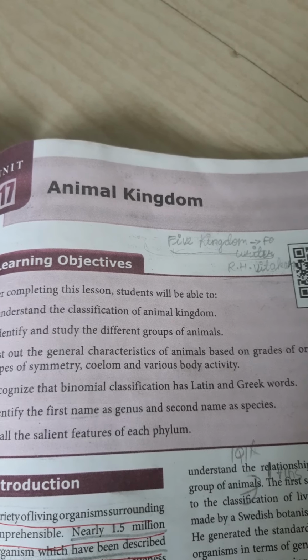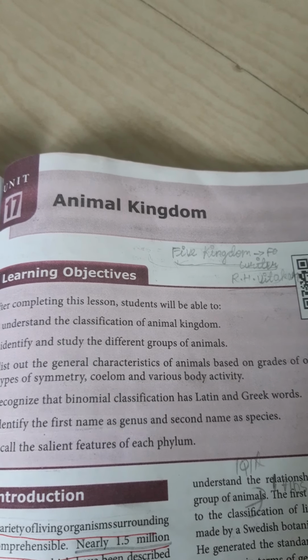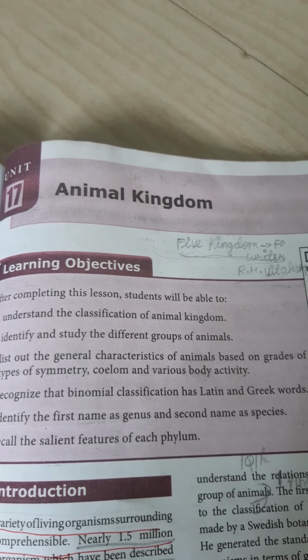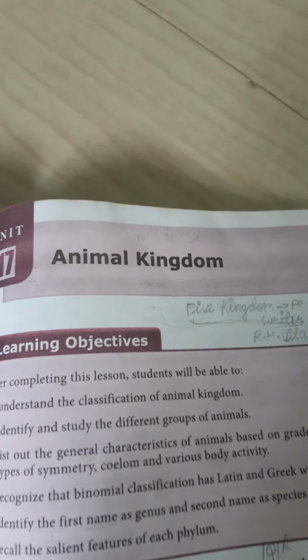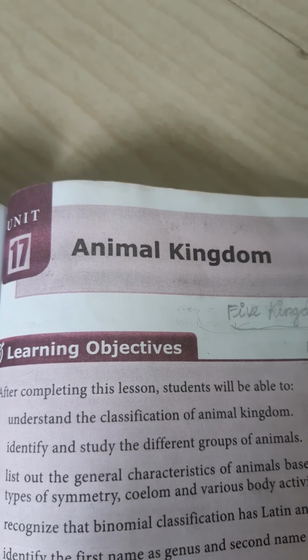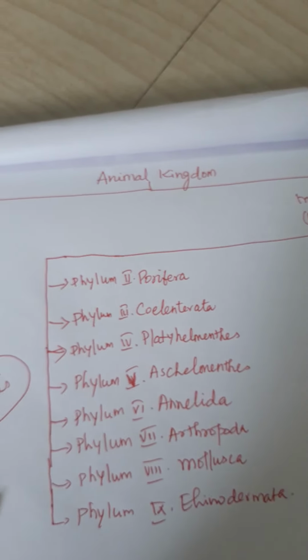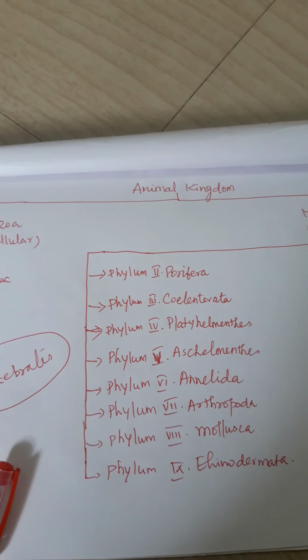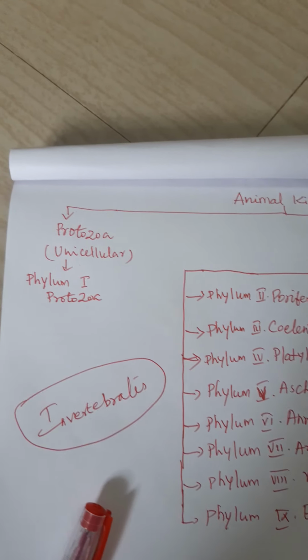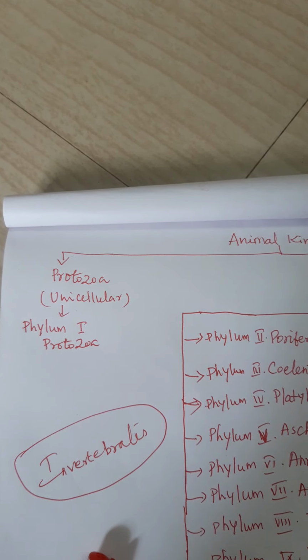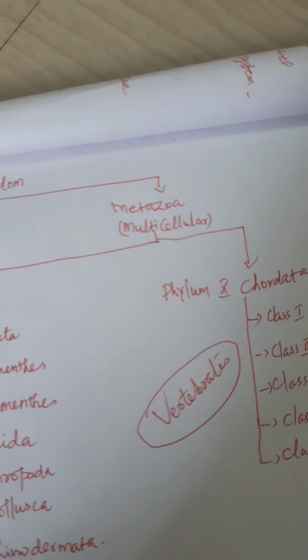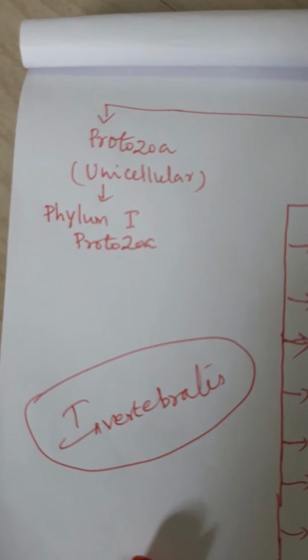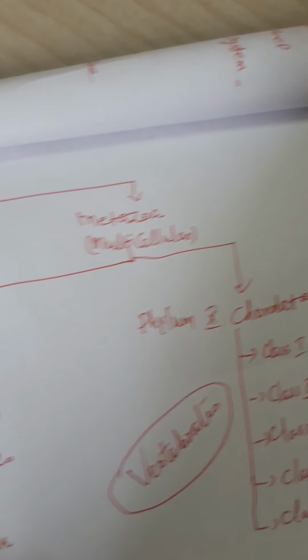In last class, we saw about plant physiology. Today, second chapter, Animal Kingdom. Now see, outline flowchart of Animal Kingdom. Animal Kingdom is mainly divided into Protozoa and Metazoa. Protozoa means unicellular, Metazoa means multicellular.